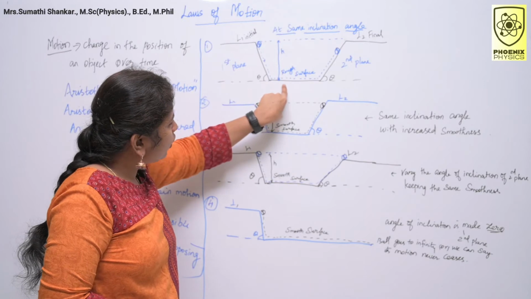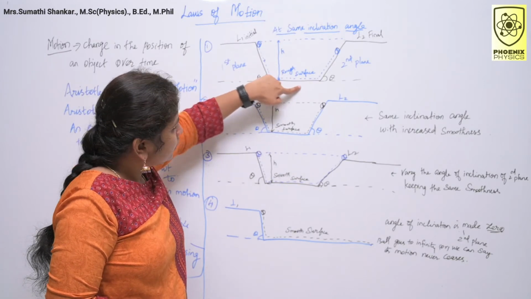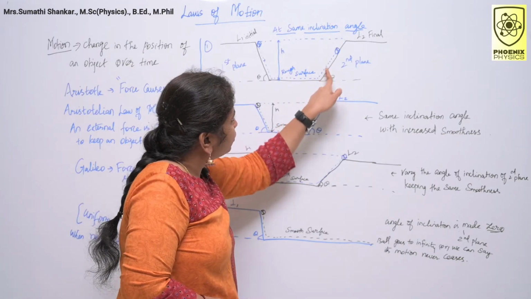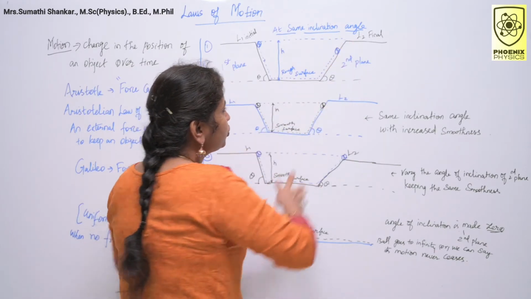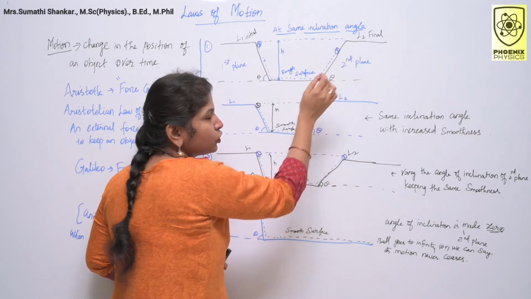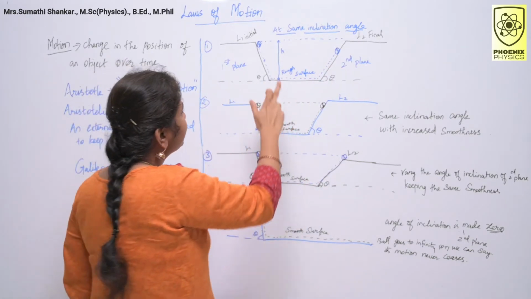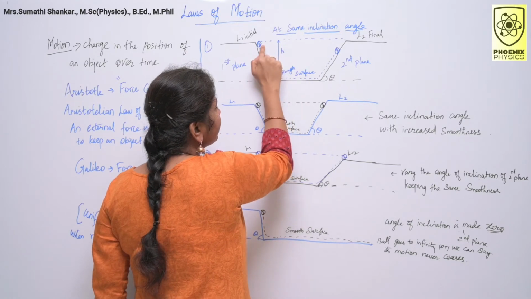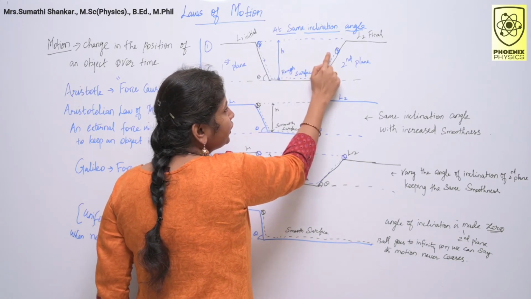After reaching the ground, it moves some distance and again it moves onto the second plane. So this is my second plane. Please note here the height is different. The initial position of the ball is here, the final position of the ball is here.